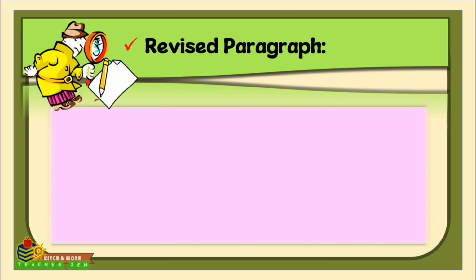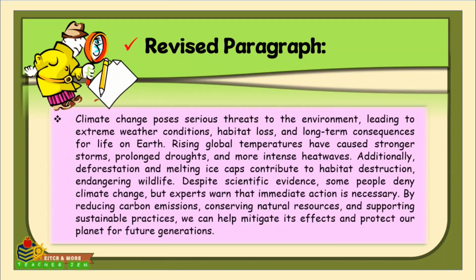After we have identified the issues in the paragraph, and after we have suggested improvements, here now comes the revised version of that paragraph. Okay, so let me read this to you. Climate change poses serious threats to the environment, leading to extreme weather conditions, habitat loss, and long-term consequences for life on Earth. Rising global temperatures have caused stronger storms, prolonged droughts, and more intense heat waves.